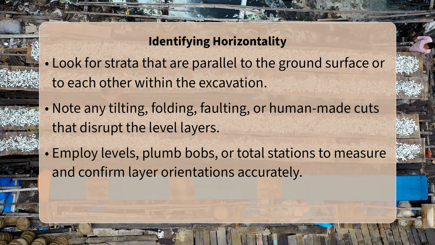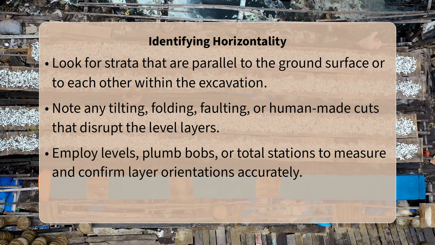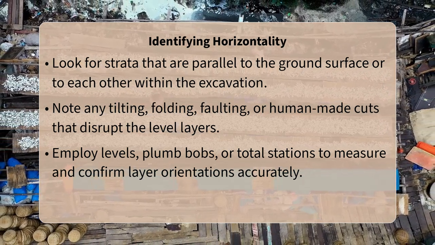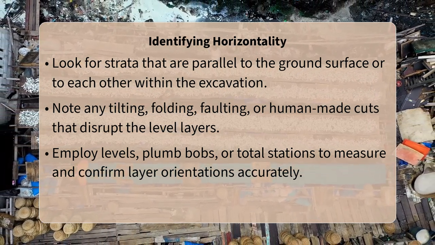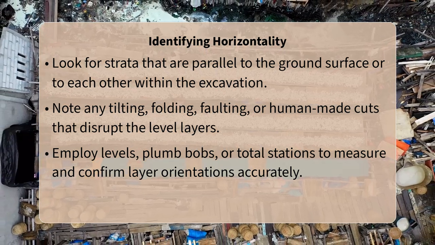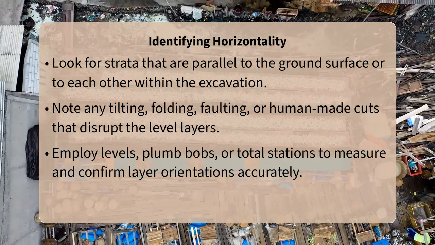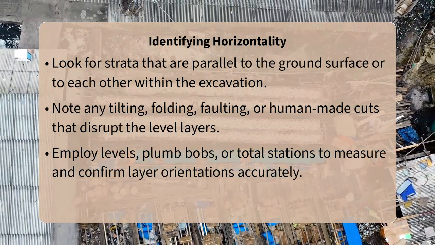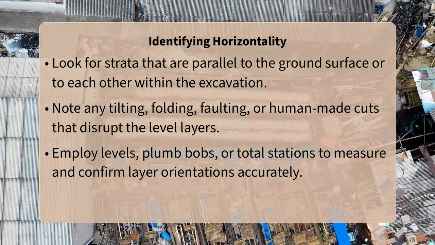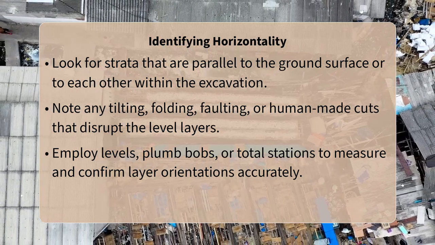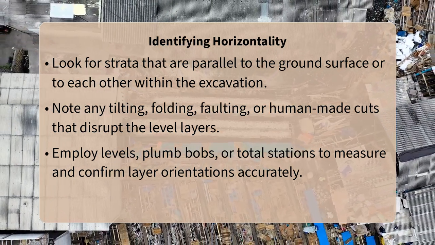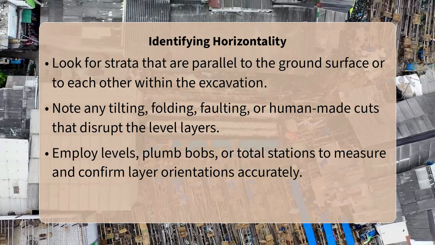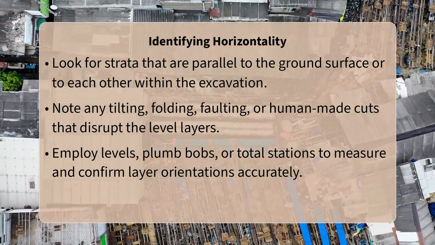A layer that suddenly stops or is truncated might indicate erosion or a cut feature, such as a pit or a foundation trench. Use surveying equipment, like a level or a total station, to precisely measure the dip and strike of the layers. This will give you quantitative data on their exact orientation and help confirm if they deviate from a horizontal plane. Comparing these observations across your site helps build a three-dimensional picture of the depositional history.